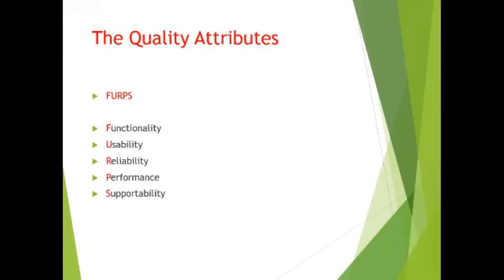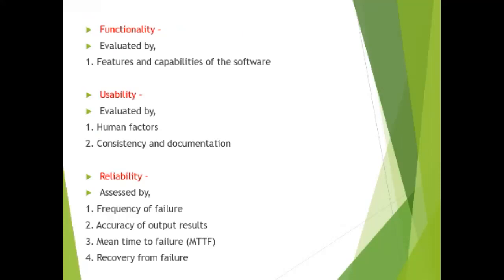The quality attributes are FURPS, that is functionality, usability, reliability, performance, and supportability. Functionality is evaluated by features and capabilities of the software. Usability is evaluated by human factors, consistency, and documentation.